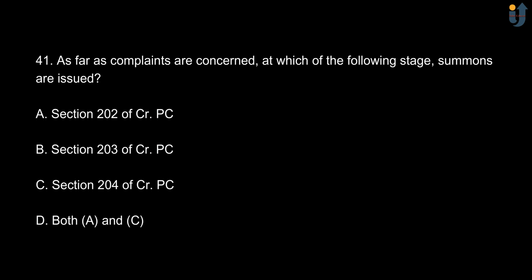Next, as far as complaints are concerned, at which of the following stage summons are issued? Option A is section 202 of CRPC. Option B, section 203 of CRPC. Option C, section 204 of CRPC. And option D is both option A and option C. The correct option is option C, section 204 of CRPC.